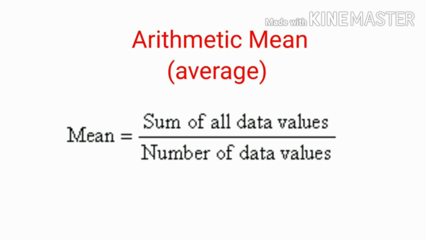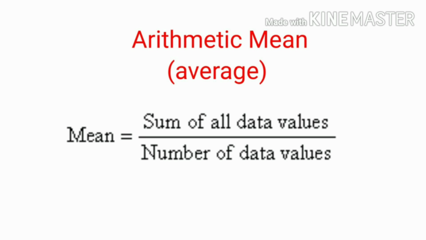Okay, so let's come to the next term, arithmetic mean. The arithmetic mean is otherwise known as the average. What is the mean? The formula of mean: the sum of all the observations, or the sum of all the data values, divided by the number of data values.